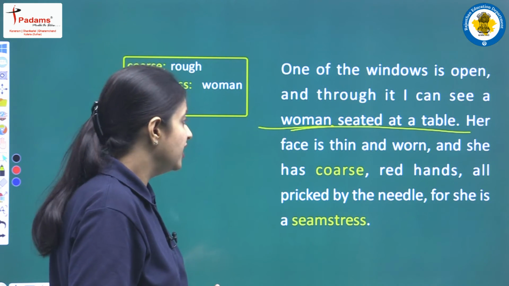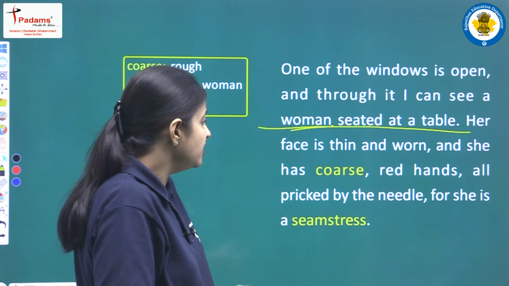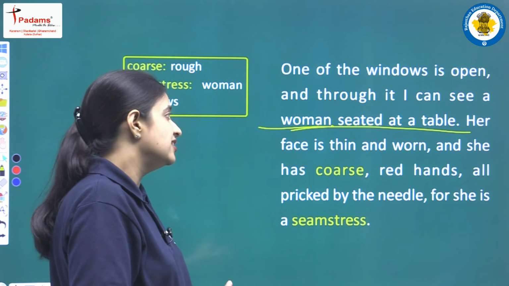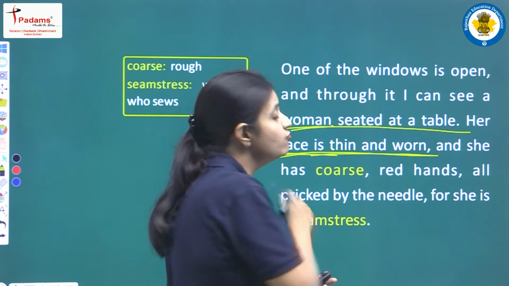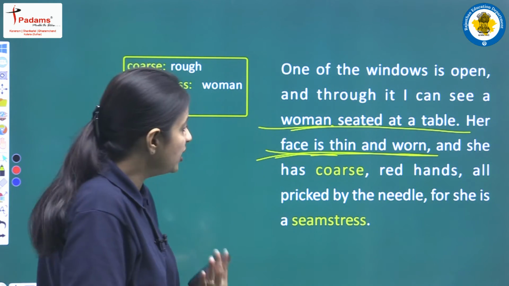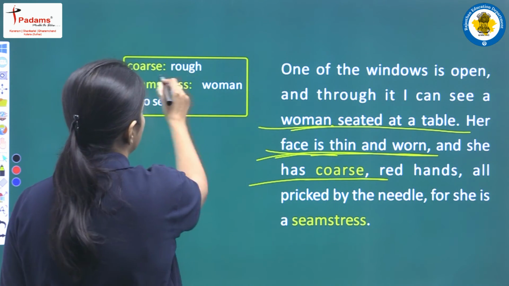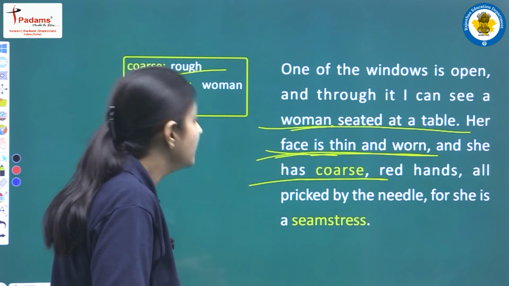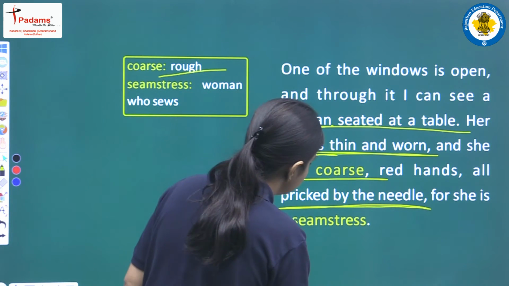"Her face is thin and worn, and she has coarse red hands all pricked by the needle, for she is a seamstress." Next the statue is saying that the face of the woman is very thin and worn. Thin and worn means she is very tired, she is very poor, and her hands are coarse and red. Coarse means rough, so her hands are very rough and very red. Why? And her hands are pricked by the needle. Why? Because she is a seamstress.